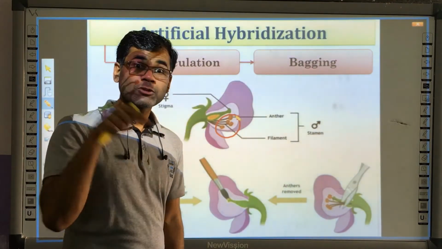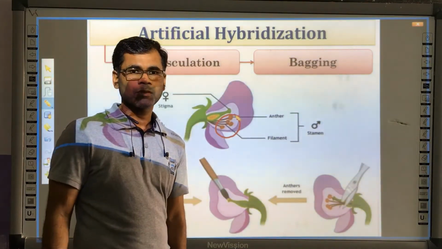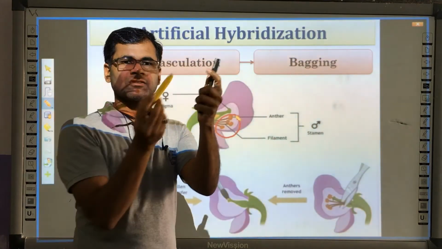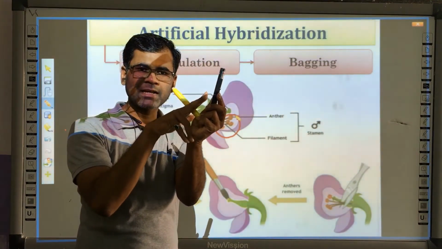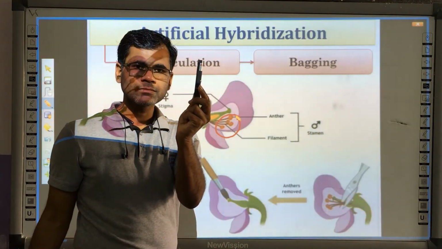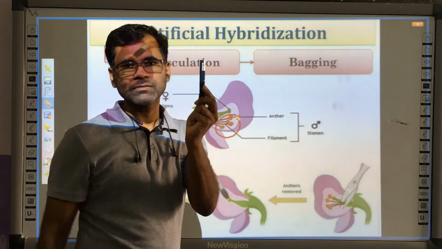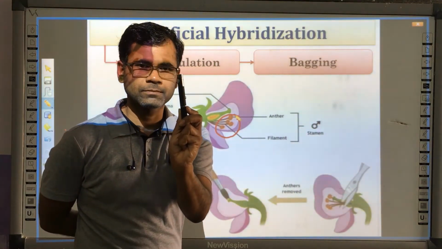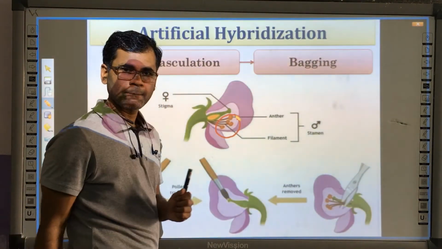Okay, before maturation of anther or before maturation of stigma, that is important, right? So you have taken a bisexual flower. The bisexual flower has both stigma and anther. So the anther is mechanically cut off before maturation of stigma and before maturation of anther. Now the flower has only gynoecium. This is called emasculation.